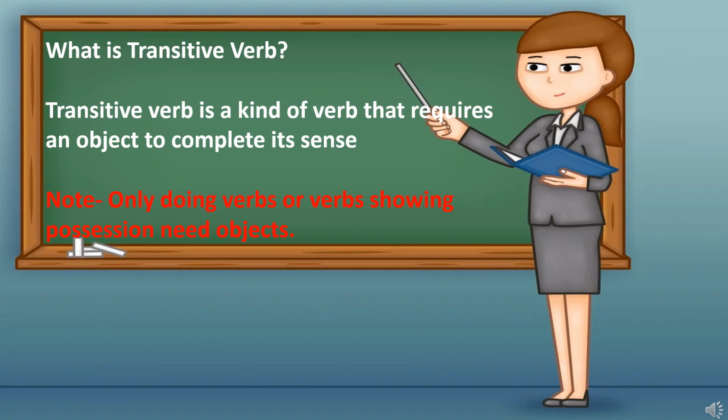And if we get an object in the sentence, then that verb is a transitive verb. So a transitive verb is a kind of verb that requires an object to complete its sense. Otherwise, the sentence will be meaningless.